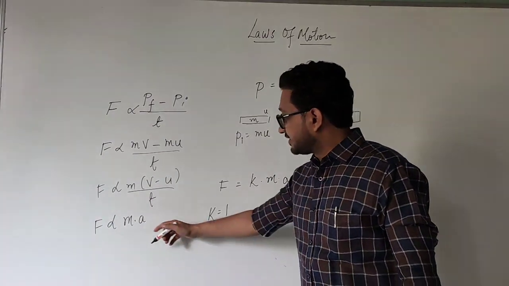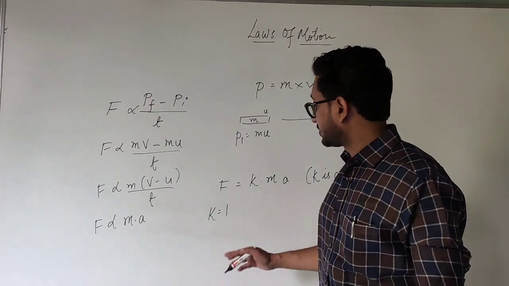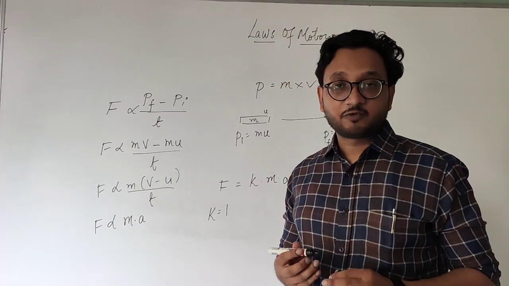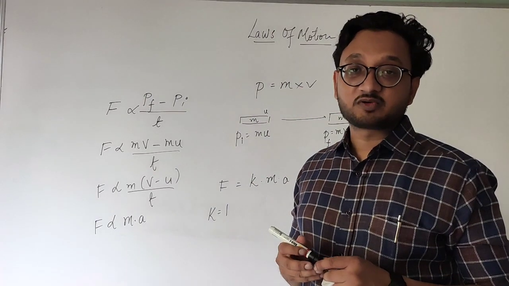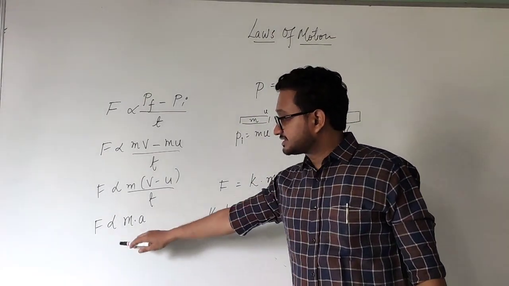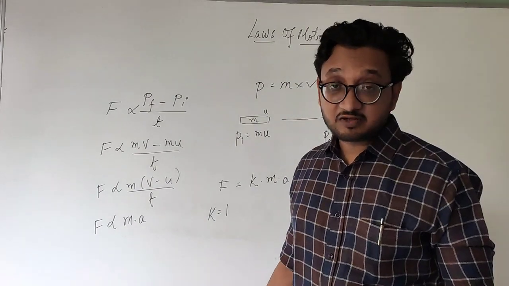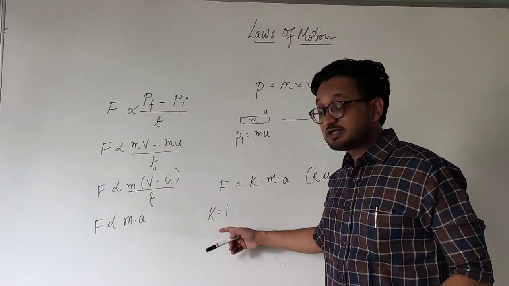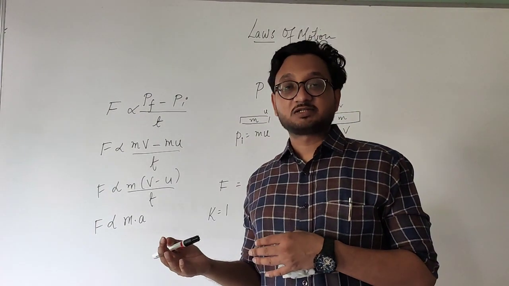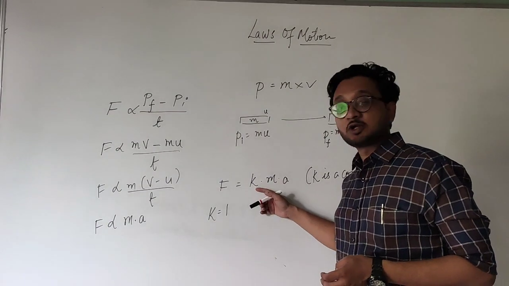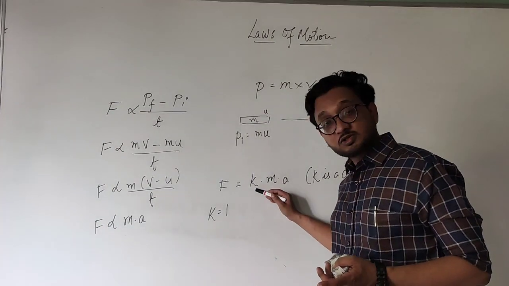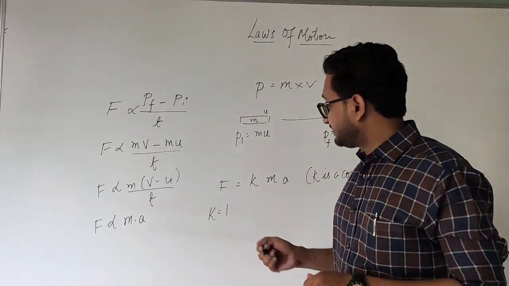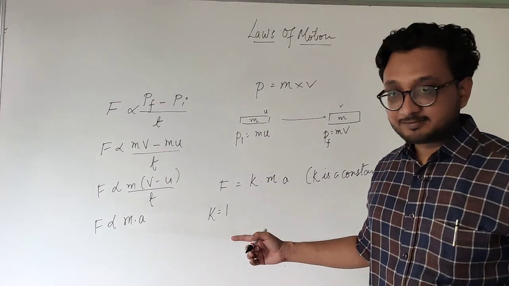Now, after much research, it is found that the value of K is 1. Remember, whenever this proportionality sign is removed, there is always a constant. This is not just for the formula of force. In the next chapter, we will study gravitation. In gravitation, there is another formula describing gravitational force. In that, when we remove the proportionality sign, there is a constant and its value is not 1. For different formulas you have different constants, and their values are not always 1. It is for this particular formula that the constant's value is 1.